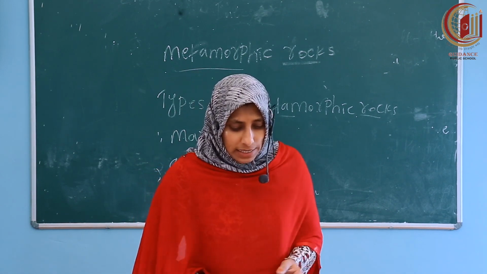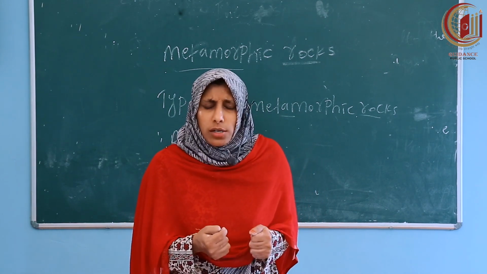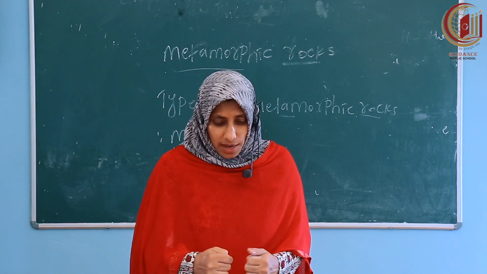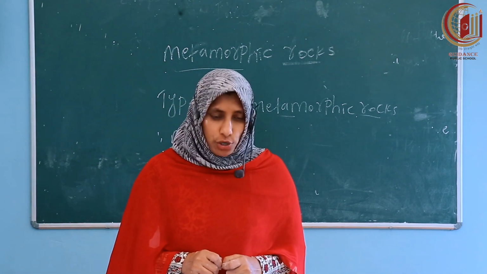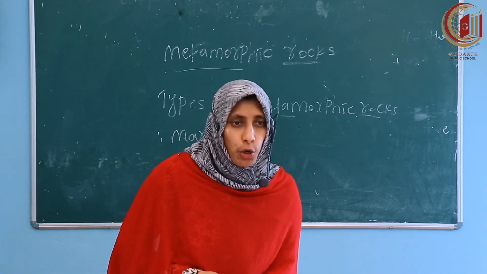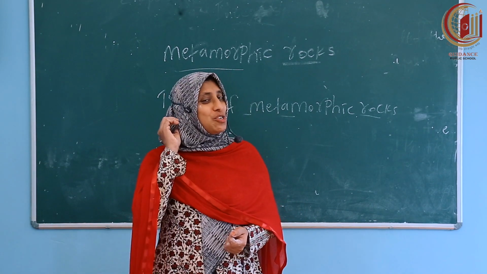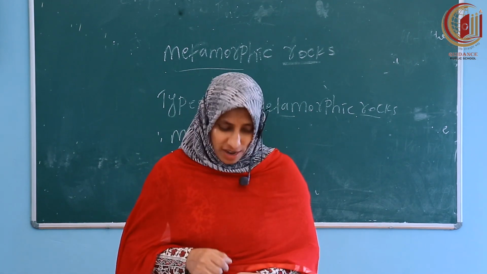So, the second example, quartzite, is formed from sandstone. It is very hard and tough. It is used to make monuments and statues. It is also used to make jewelry.